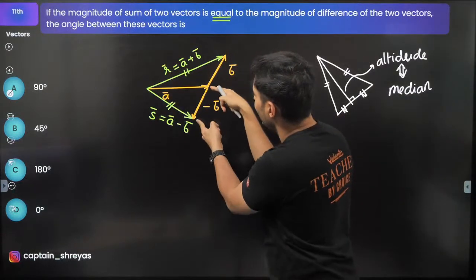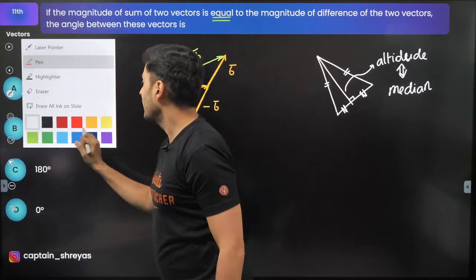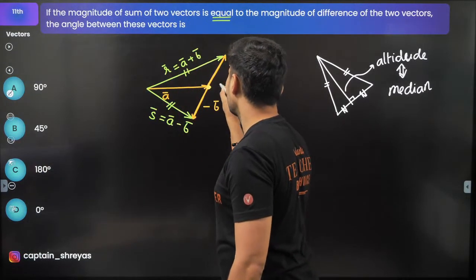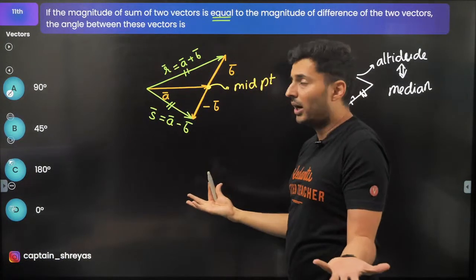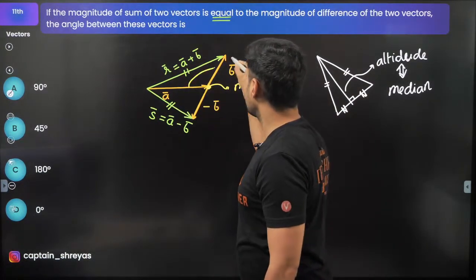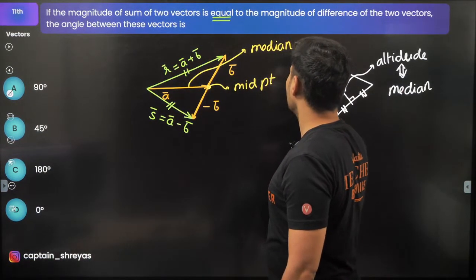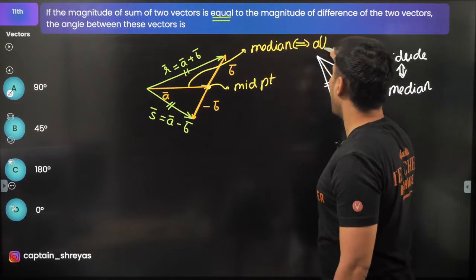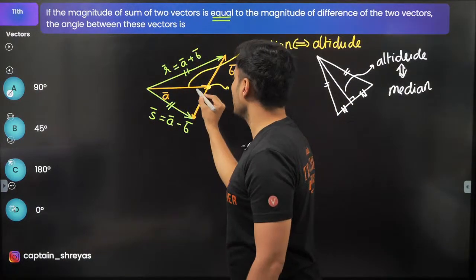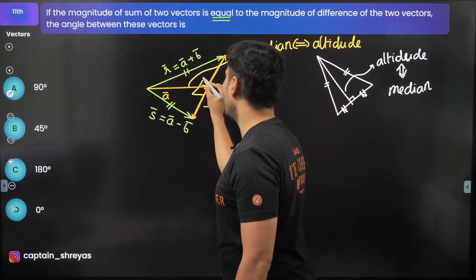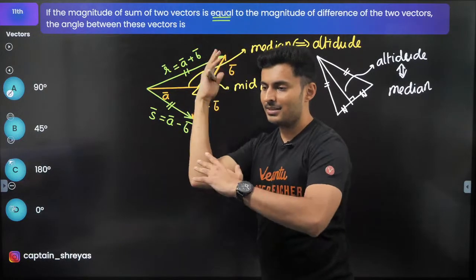Now I can see this side and this side are equal, this and this. So I think it is the midpoint. Can you not see that, guys? This is basically the midpoint. If this is the midpoint, naturally this becomes the median. And if this is the median, it is also the altitude of the triangle. If it's the altitude, that means this should be 90 degrees. So A and B, the angle between them is 90 degrees.